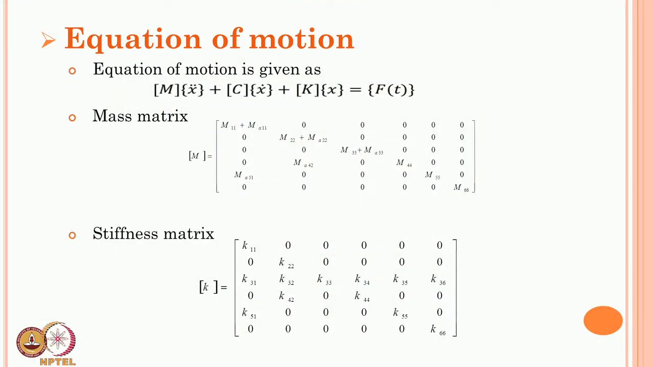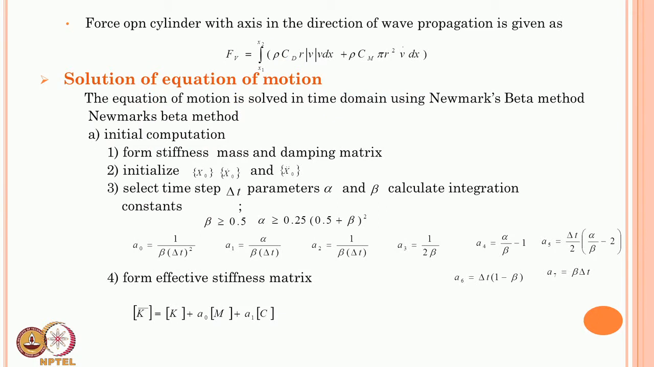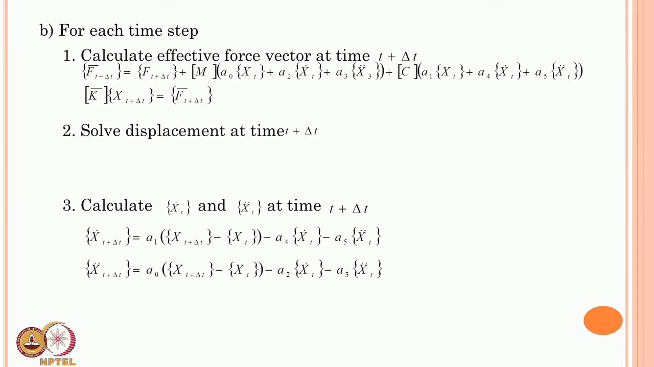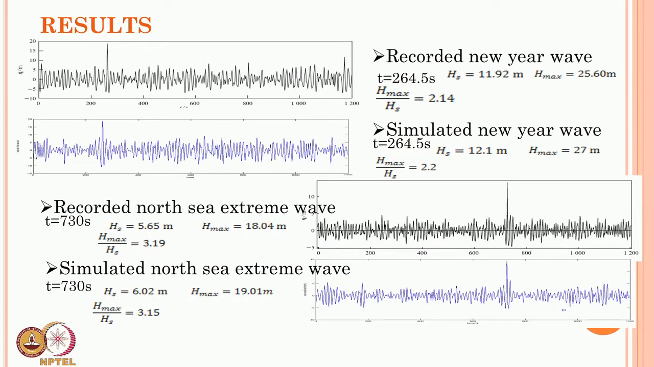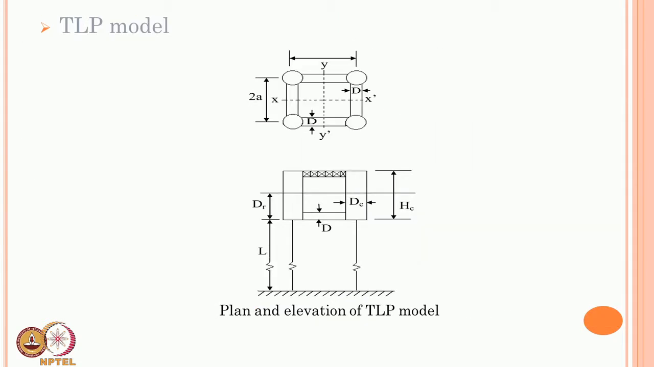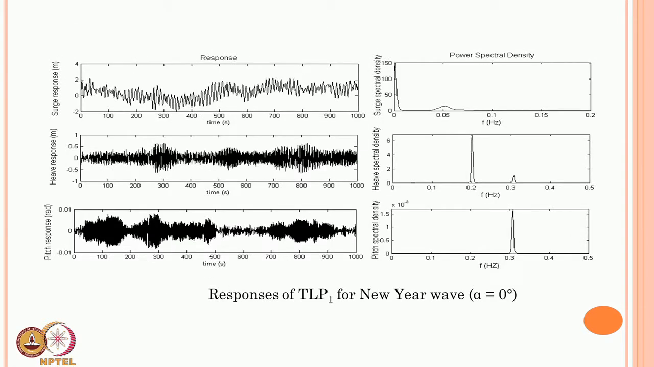Then of course, we have the mass matrix, stiffness matrix and damping matrix for TLP, with hydrodynamic forces using the Morrison equation. The solution is done using Newmark's beta method in time domain, which I will discuss slightly later, however the solution procedure is given here. The solution domain is also explained here, and the results are here. Then we have applied it to a 4-legged TLP and the results are like this, which you see again here.